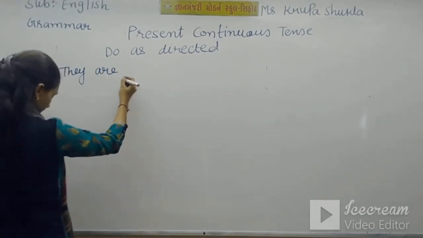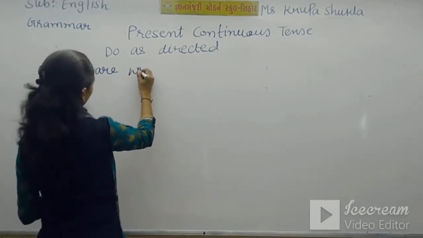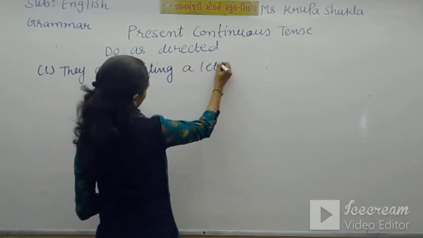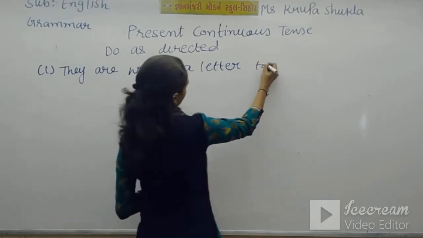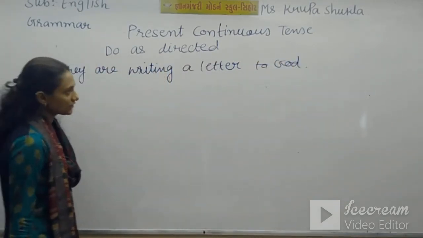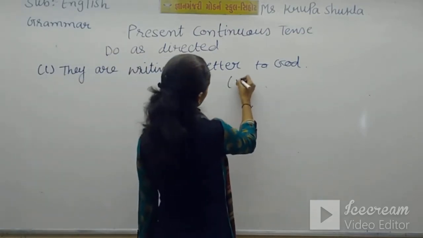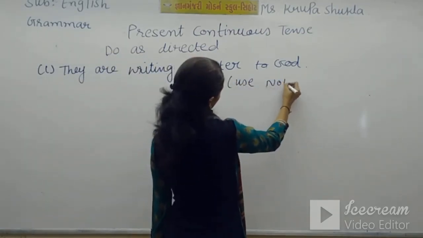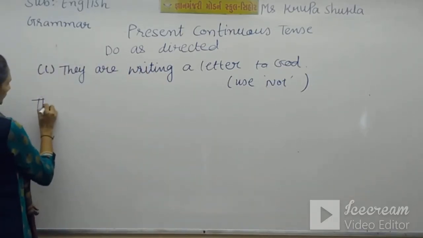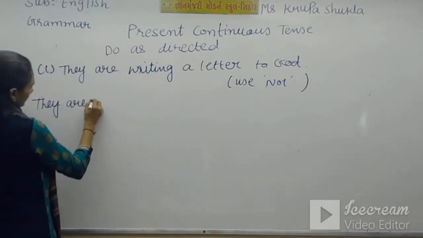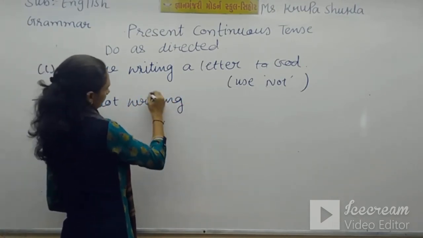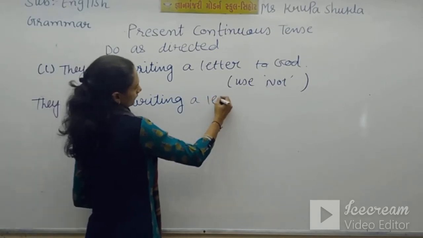They are writing a letter to God. And your instruction is use not in the sentence. So the answer is, they are not writing a letter.